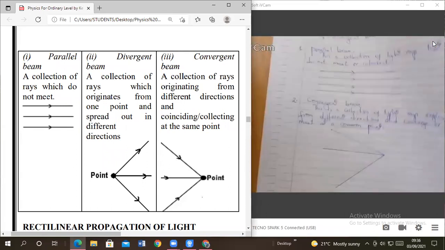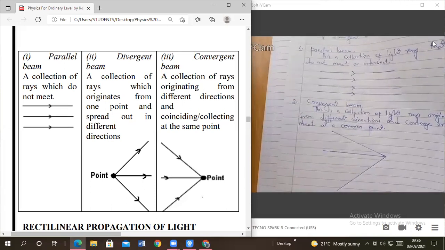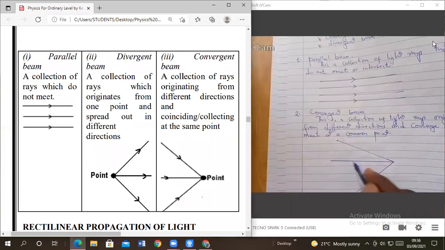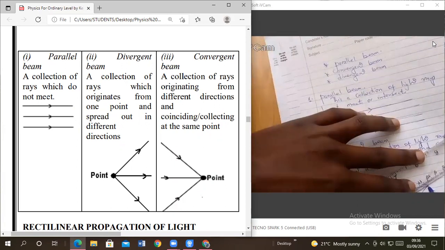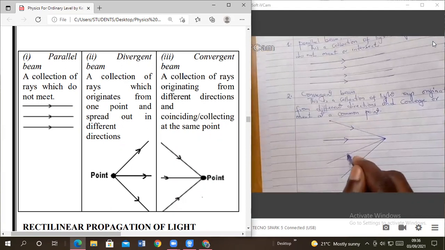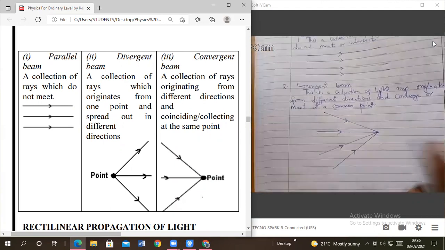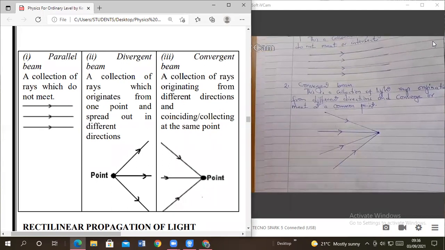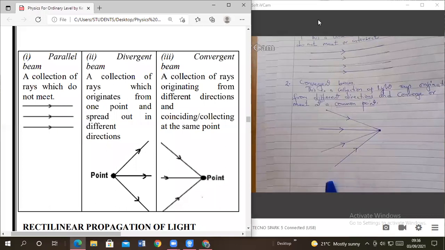That is what we have. They are originating from different directions, but the distance between the light rays keeps on reducing until they meet at a common point. So all the light rays must be pointing at that common point. It's not a must that they must be on a 3D, members. You can draw as many as possible, as long as you keep the message clear that they are meeting at a common point. So this is our common point. Are you together, members? Yes. Very good.